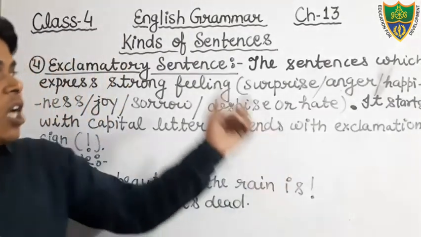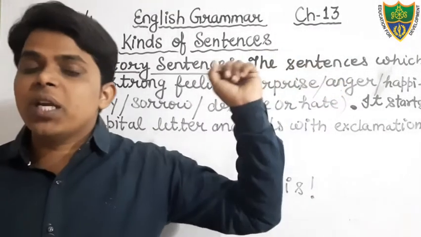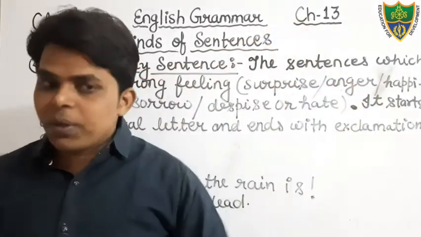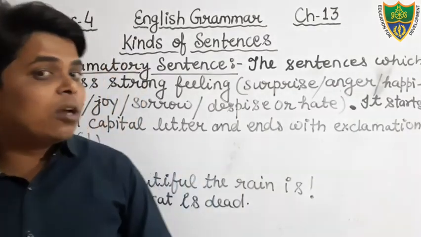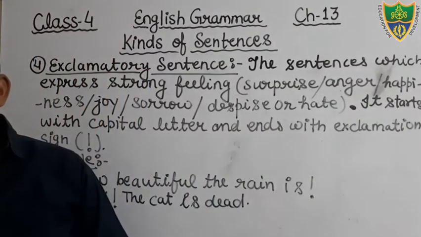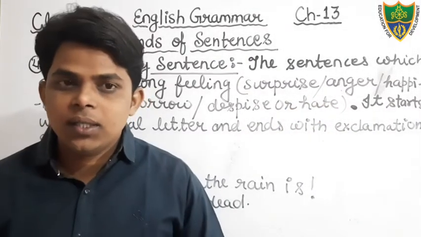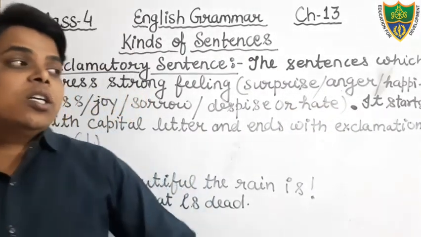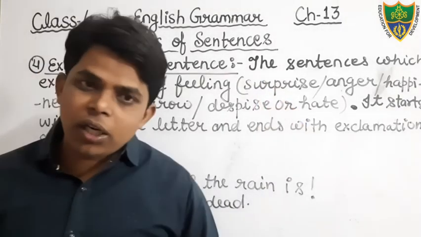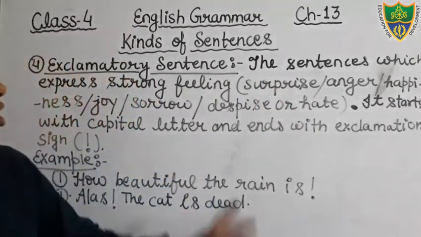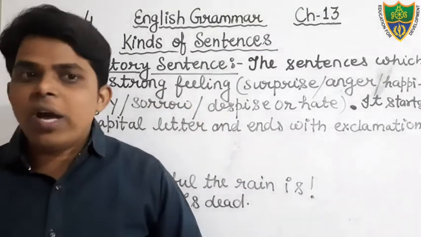But exclamatory sentences are used to express the strong feeling of joy, surprise, sadness, and hate or despise. And it also starts with a capital letter but ends with the exclamation sign. So this is all about the imperative and exclamatory sentence.